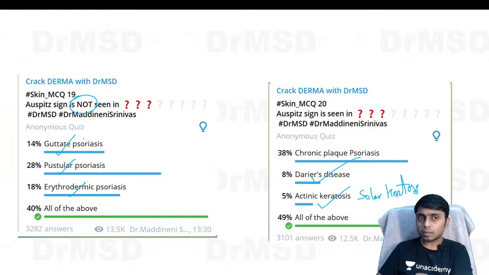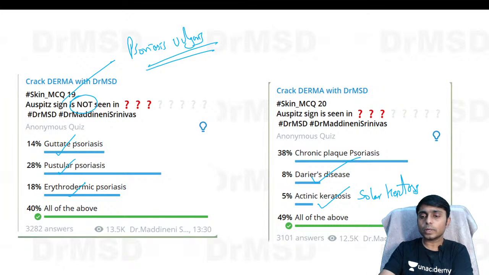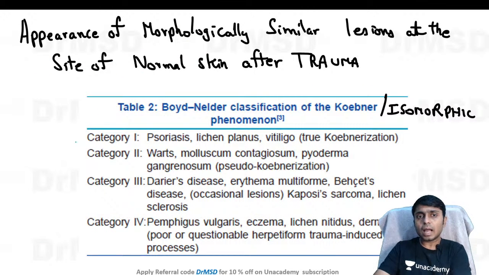So please remember, Auspitz sign is seen in psoriasis vulgaris, which is also called chronic plaque psoriasis, and it is absent in guttate, pustular and erythrodermic types of psoriasis.